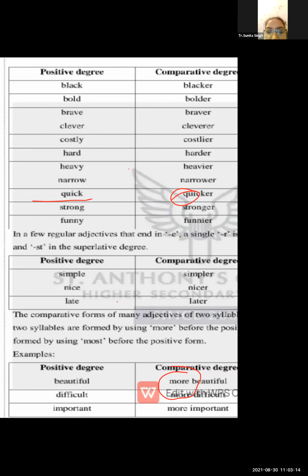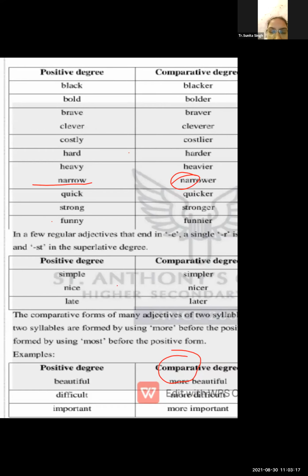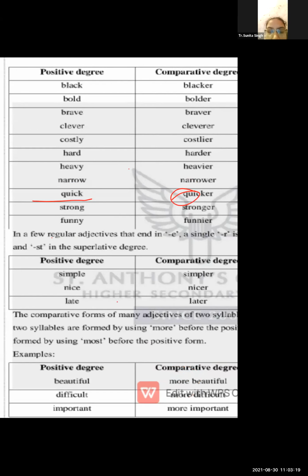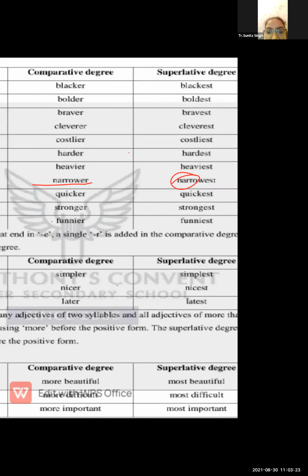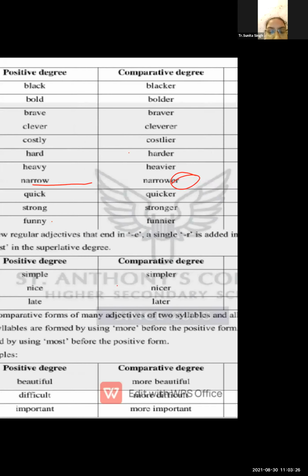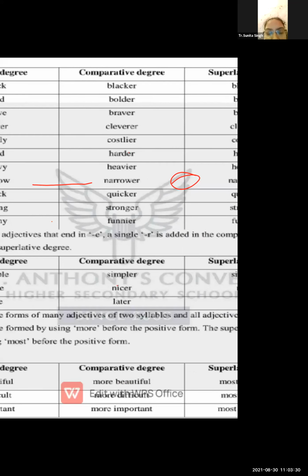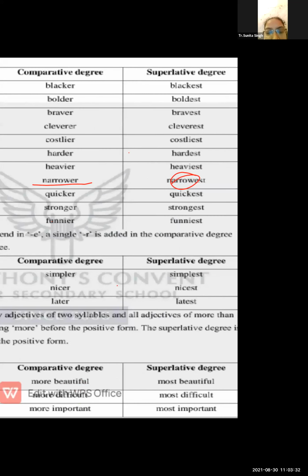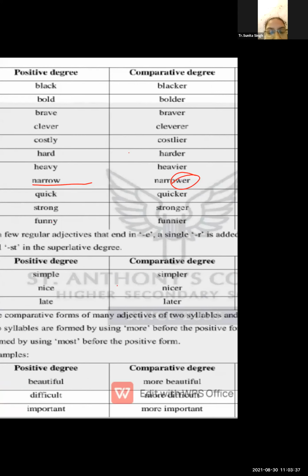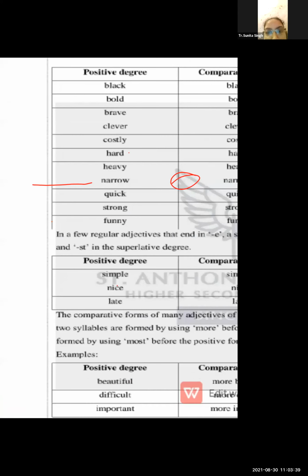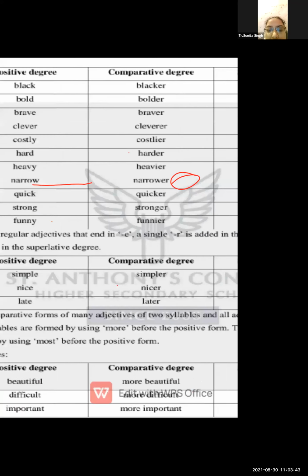Understood. Comparative form, once again: the comparative form of many adjectives of two syllables and all adjectives of more than two syllables is formed using more. Here you have to use more before the positive form. In the superlative degree, you have to use most. Okay, remember this thing. Comparative degrees of many adjectives.